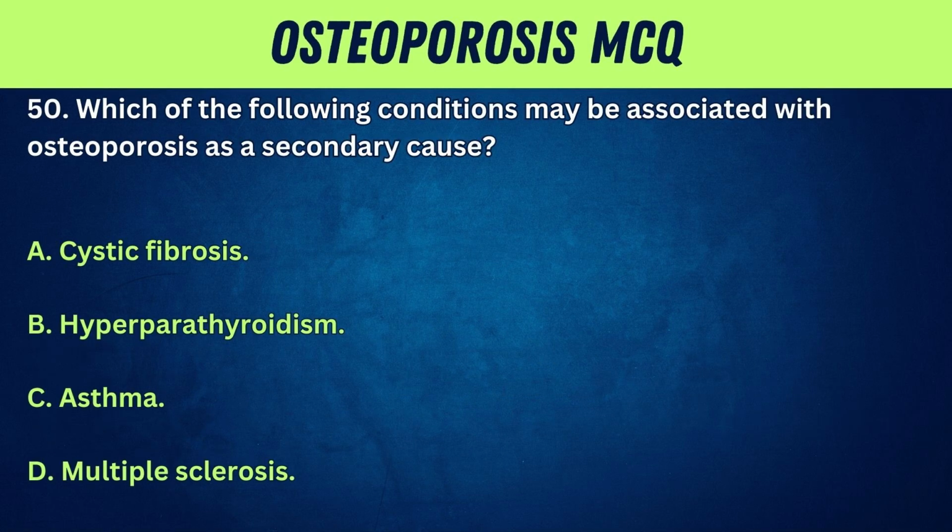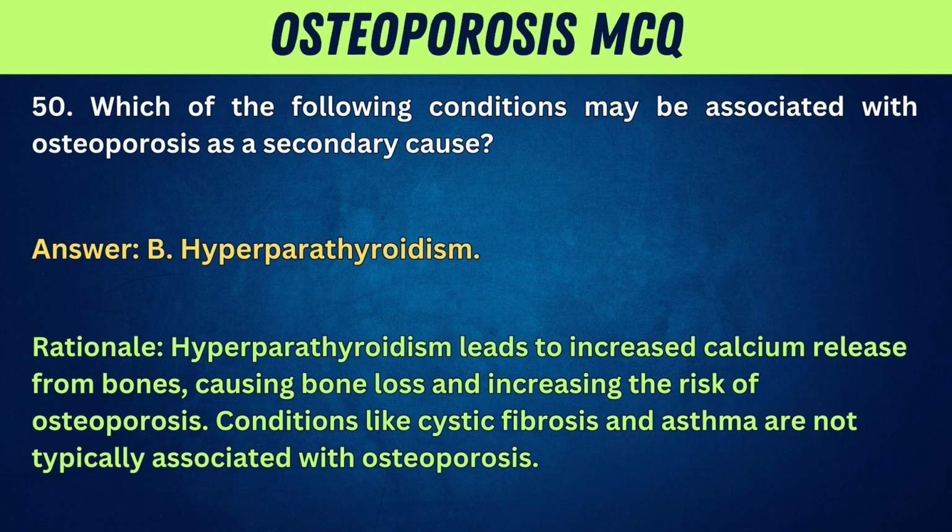50. Which of the following conditions may be associated with osteoporosis as a secondary cause? A. Cystic fibrosis. B. Hyperparathyroidism. C. Asthma. D. Multiple sclerosis. Answer: B. Hyperparathyroidism. Rationale: hyperparathyroidism leads to increased calcium release from bones, causing bone loss and increasing the risk of osteoporosis. Conditions like cystic fibrosis and asthma are not typically associated with osteoporosis.